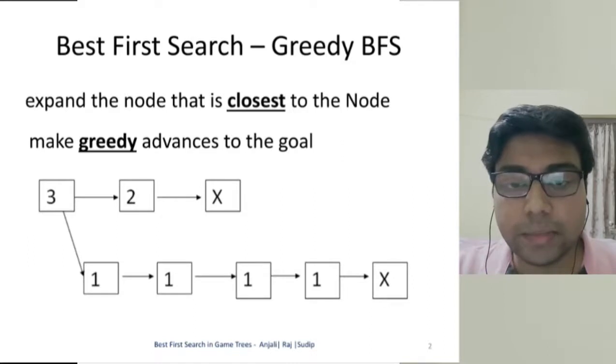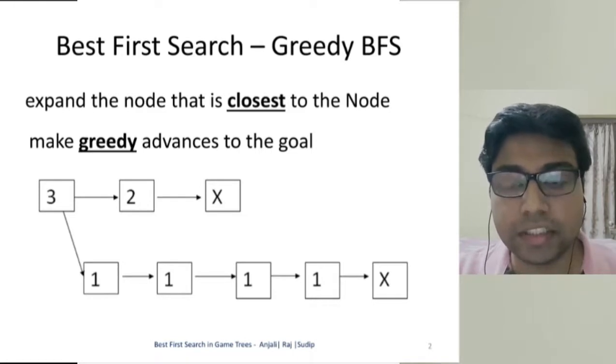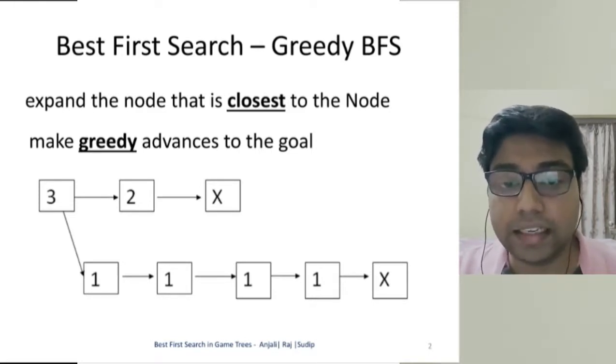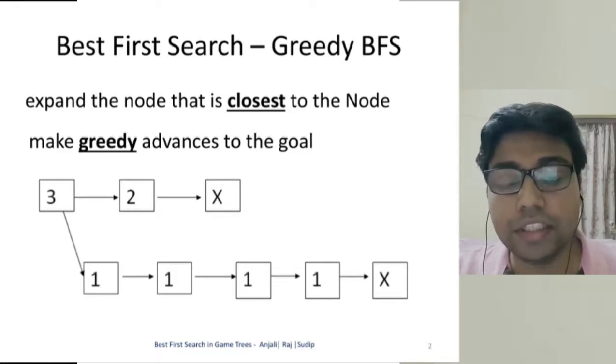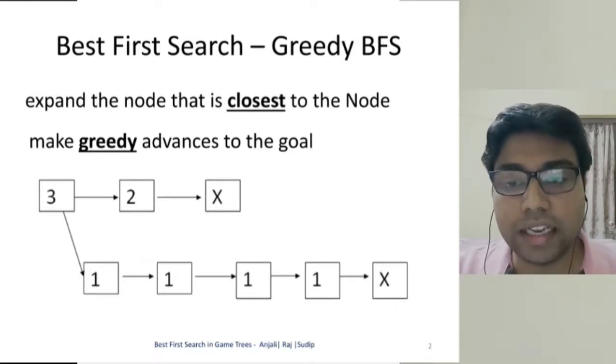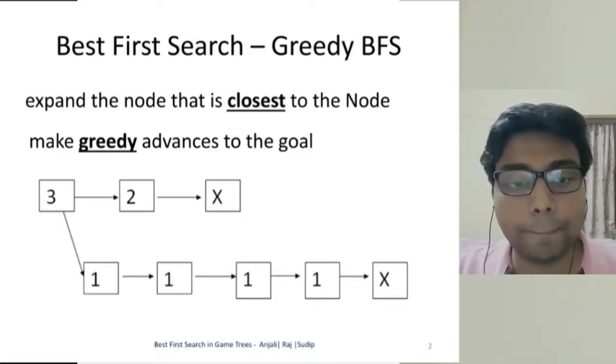So what is greedy BFS? Instead of expanding the whole tree and looking for the best solution, which is computationally intensive, in the greedy BFS approach, at any node we look at the immediate children, and depending on the costs associated with the children, we choose the child node having the least cost. Thus, we only look at a single depth for cost at a node and make greedy advances towards the goal.